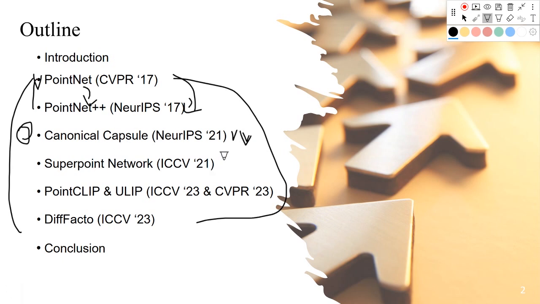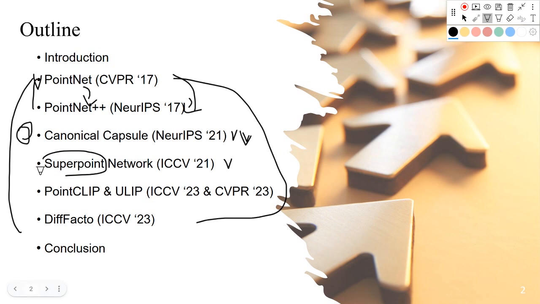And then in the fourth paper here, we will talk about the simplification of point cloud representations, which we call super point. So let's say if we have like 1 million points, we will group this point cloud into clusters. The number of clusters will be much fewer than 1 million, and it will simplify the task. For example, later we can use it for segmentation or for detection and so on.